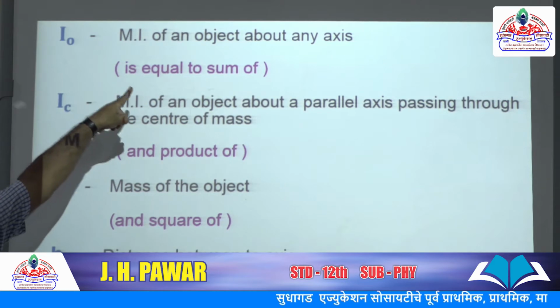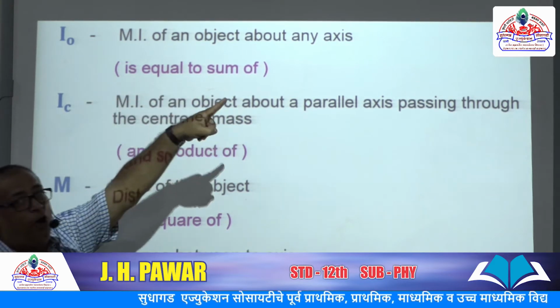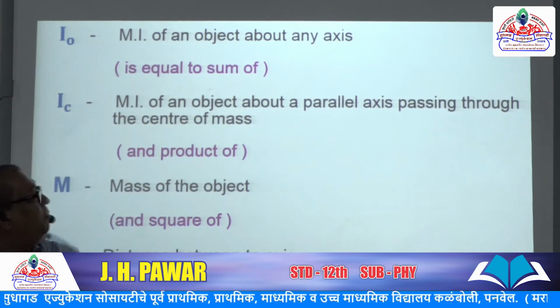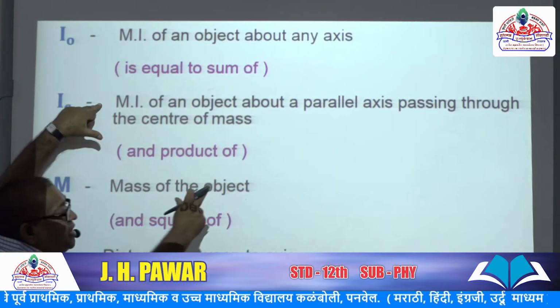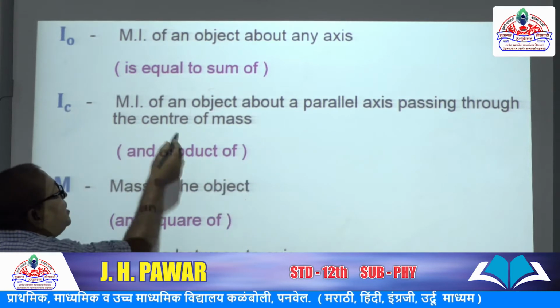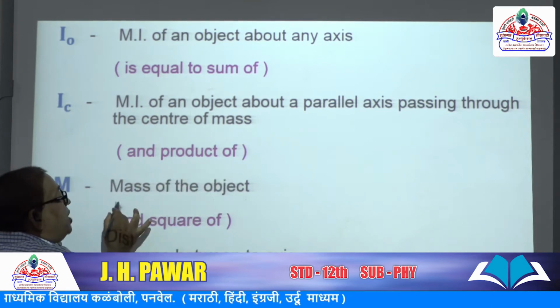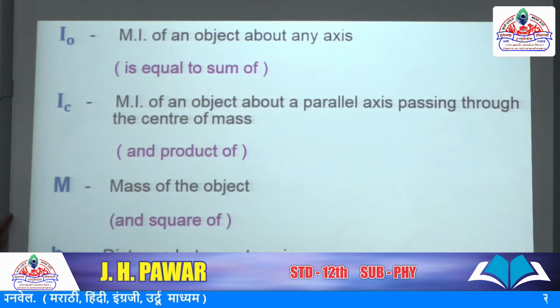Moment of inertia of an object about any axis is sum of, or is equal to sum of, moment of inertia of an object about a parallel axis passing through the center of mass and product of mass of the object and square of distance between two axes.